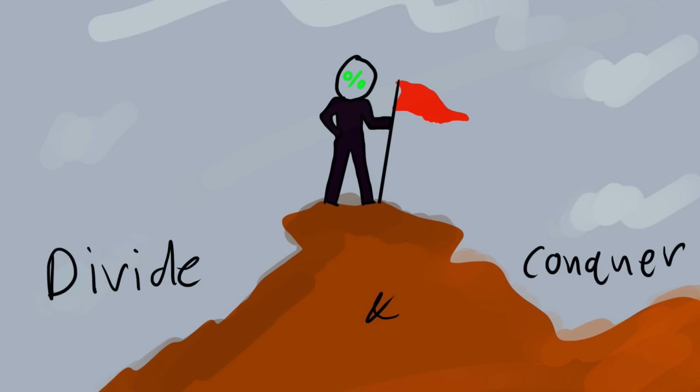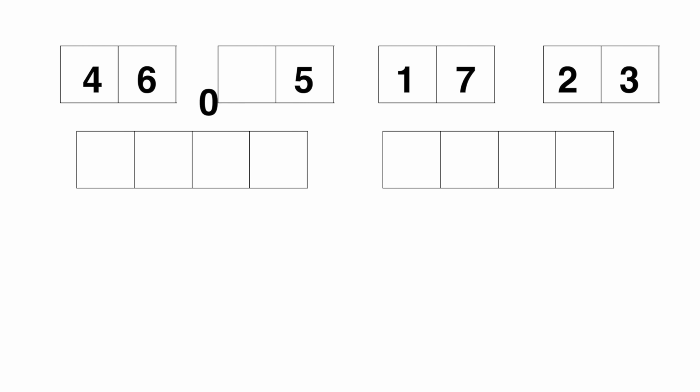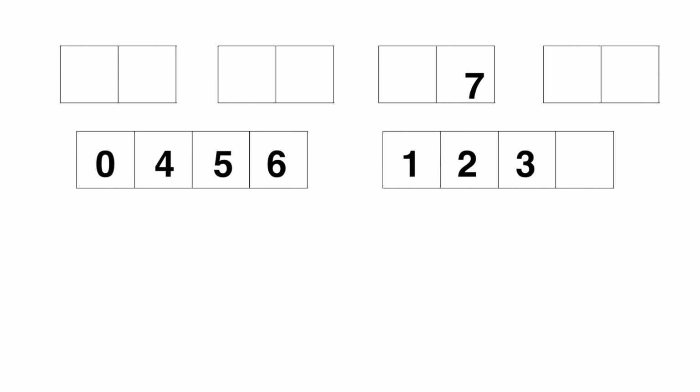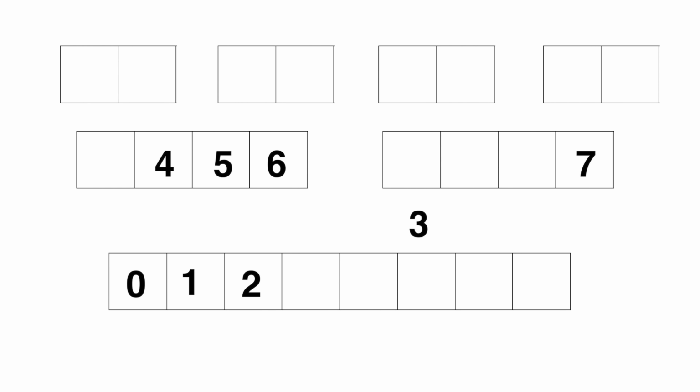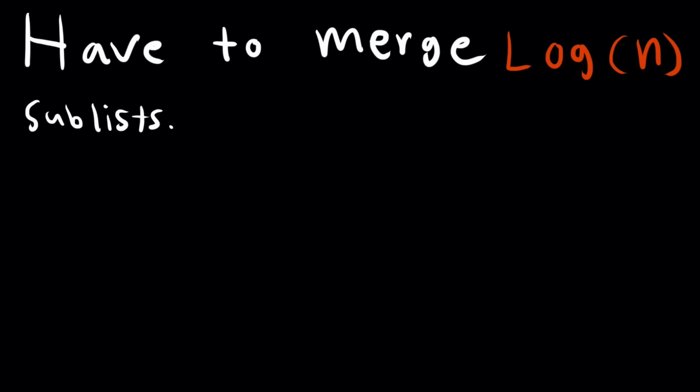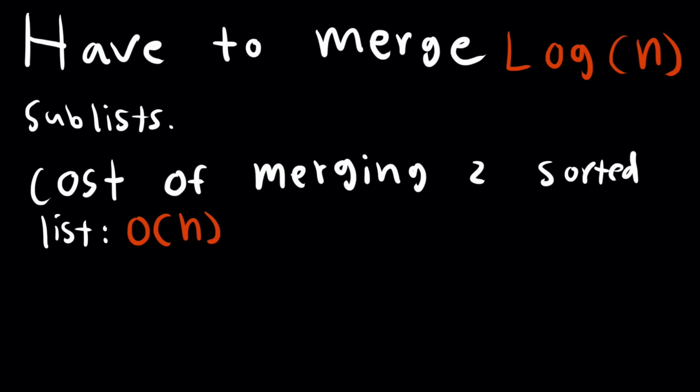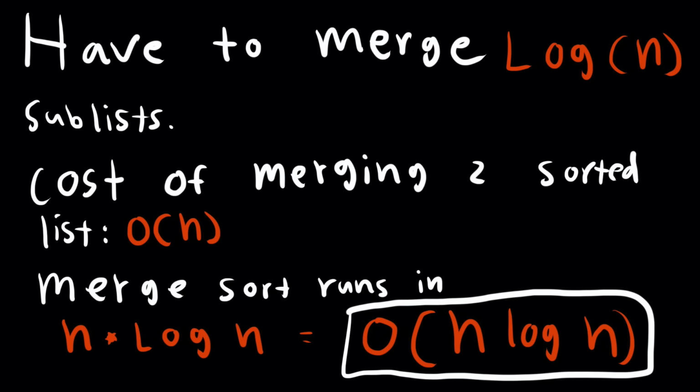A more efficient algorithm is the merge sort. A merge sort splits a collection in half into sub-collections until those sub-collections can be sorted in constant time, and then it works its way back up by merging sorted sub-collections until the entire collection is sorted. Since it's splitting in half, there will be log n splits and thereby log n merges. It is O of n to merge two sorted collections into one sorted collection. Since we're doing that log n times, the time complexity is O of n times log n.